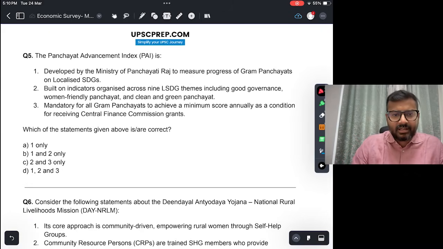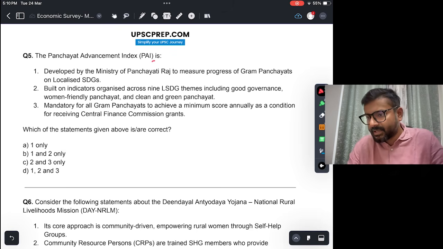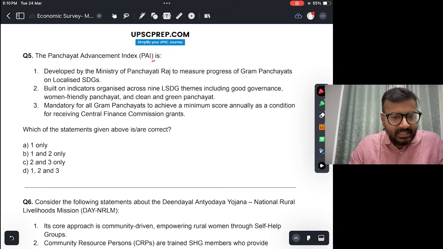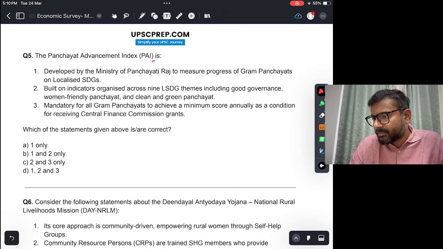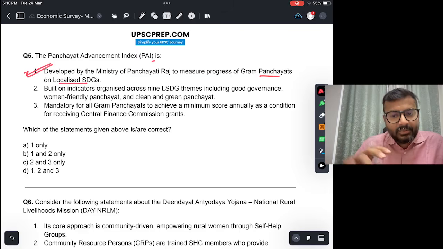The Panchayat Advancement Index, what is it? Is it developed by Ministry of Panchayati Raj to measure progress of Gram Panchayats on localized SDGs? This is correct. This is why Panchayat Advancement Index is devised, to localize SDGs. Of course, SDG cannot be uniform across the country, right? Therefore, SDGs have been localized, and to measure that, Ministry of Panchayati Raj has devised Panchayat Advancement Index.